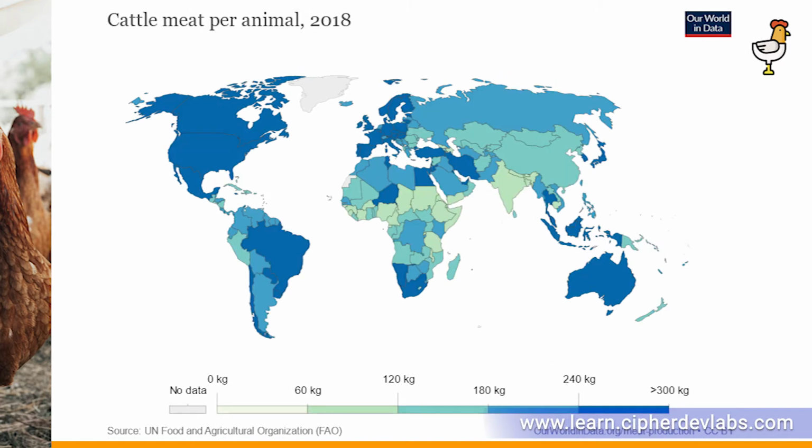Next, we'll look at cattle meat per animal in 2018. This is a good indicator of their productive output. If you look at the United States, it's around 362.6 kilograms per animal in 2018. Brazil, we have around 250 kilograms per animal. If you take India, it's around 103 kilograms per animal. And countries like Australia account to around 280.4 kilograms per animal.